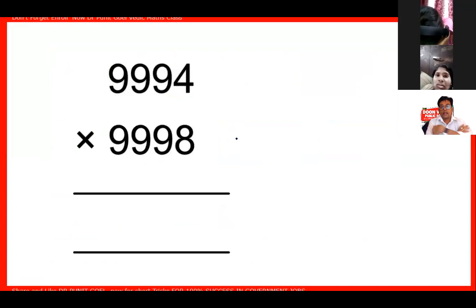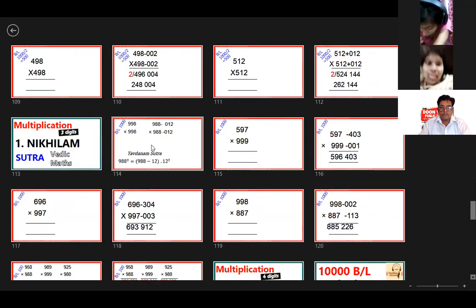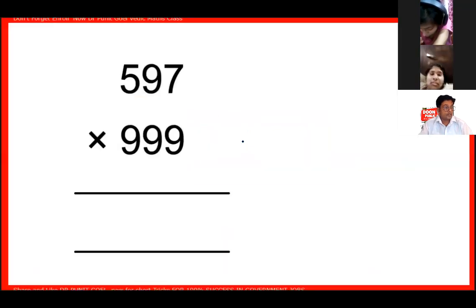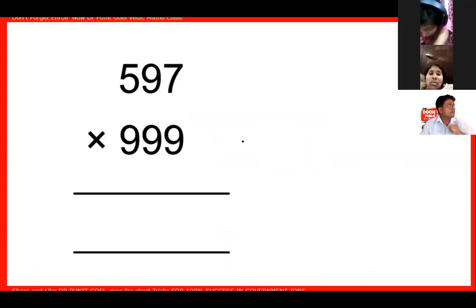Try it at your home, okay? This will be balance of what? Try it at your home. This will be also with this trick only. Try at your home. This can be also solved.